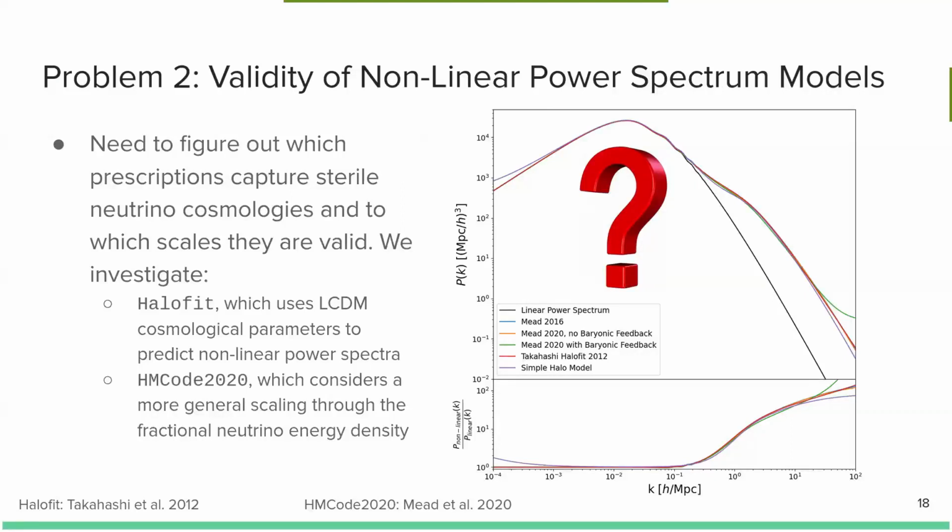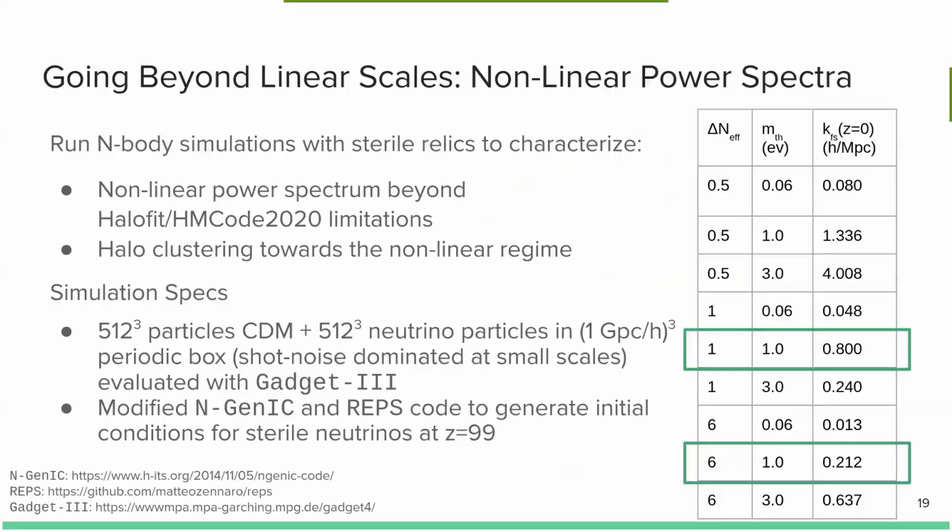We need to figure out which prescriptions that exist currently can capture sterile neutrino cosmologies and to which scales they are valid. We're going to investigate two separate prescriptions, one being HaloFit, which was trained to n-body simulations using the lambda-CDM cosmological parameters to predict the amplitude of the nonlinear power spectrum. And we're also going to consider the newest edition, HMcode 2020, which considers a more general scaling through a fractional neutrino energy density. And we're going to compare these prescriptions to evaluations of nonlinear power spectra from n-body simulations.